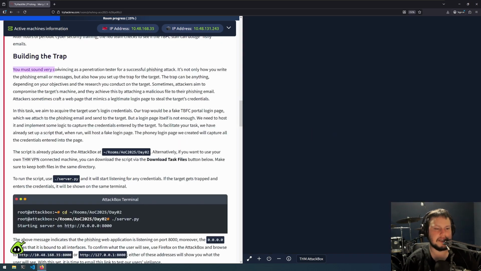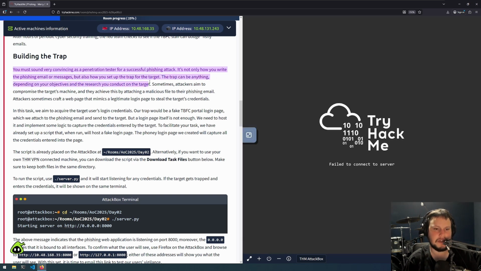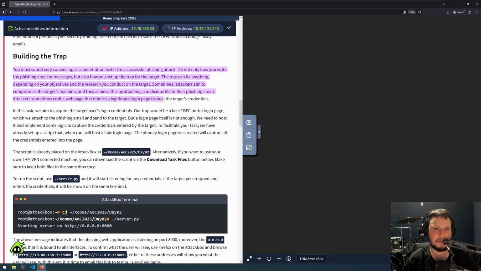Building the trap. You must sound very convincing as a penetration tester for a successful phishing attack. It's not only how you write the phishing email or messages, but also how you set up the trap for the target. The trap can be anything, depending on your objectives and the research you conduct on the target. Sometimes attackers aim to compromise the target's machine. They achieve this by attaching a malicious file to their phishing email. Attackers sometimes craft a web page that mimics a legitimate login page to steal the target's credentials.